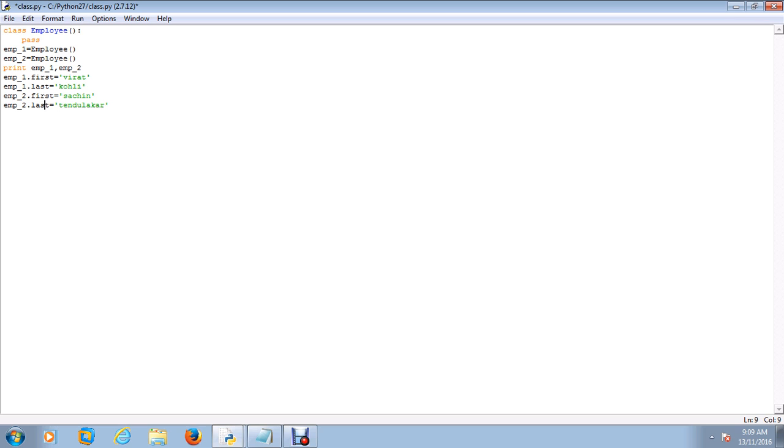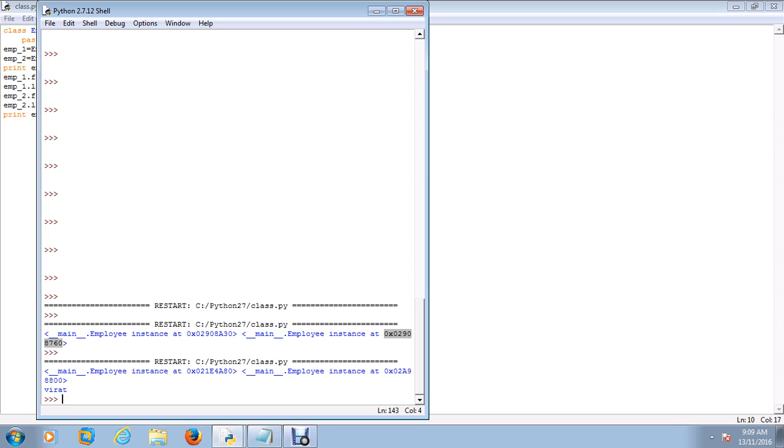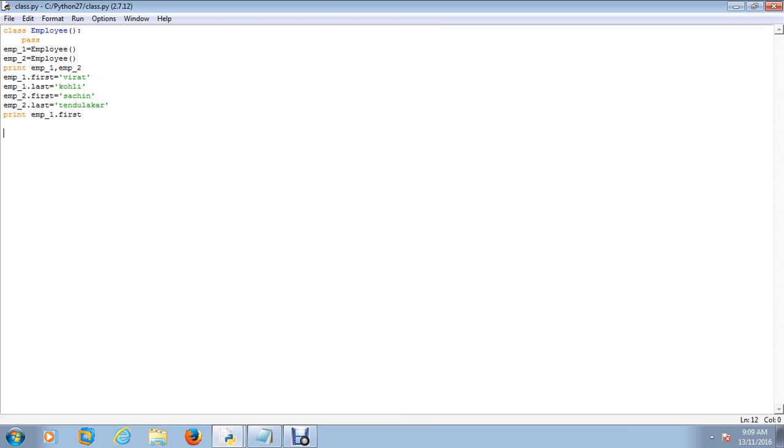When I execute this statement, I would get my result. But writing so many lines of code is a waste. If I do a print of emp_1.first, you can see clearly that I've got the output as Virat.